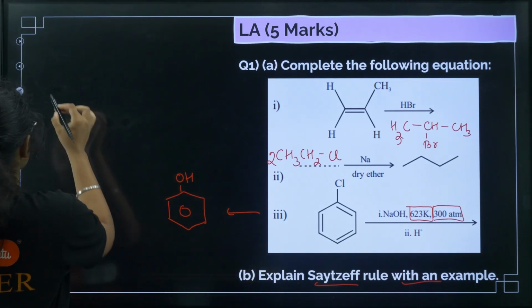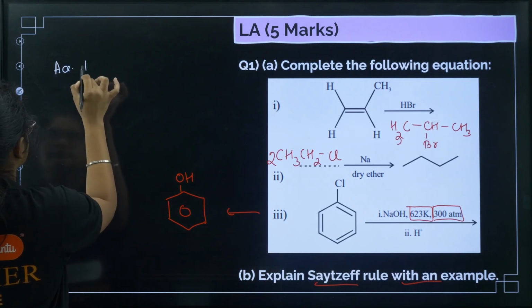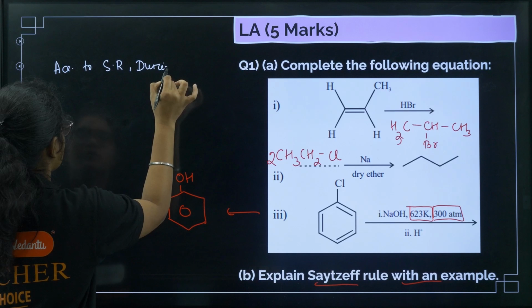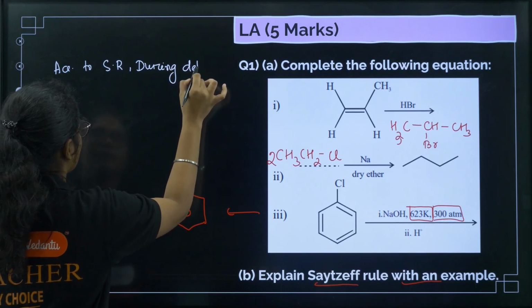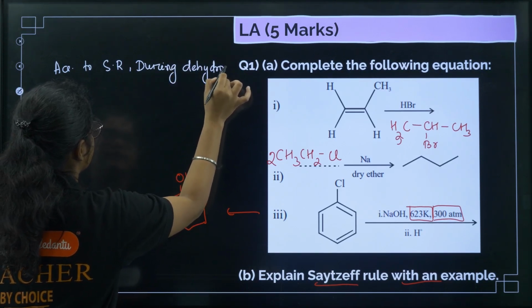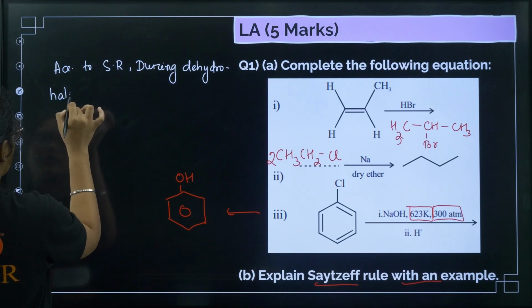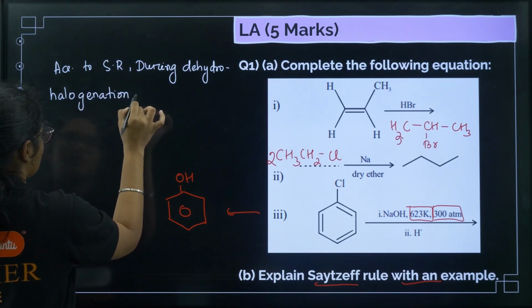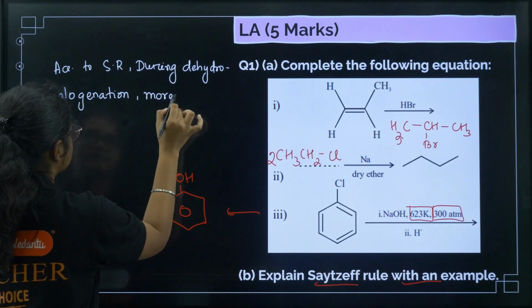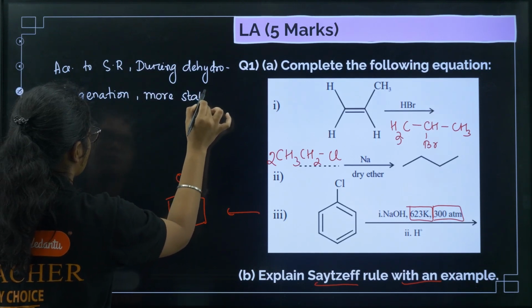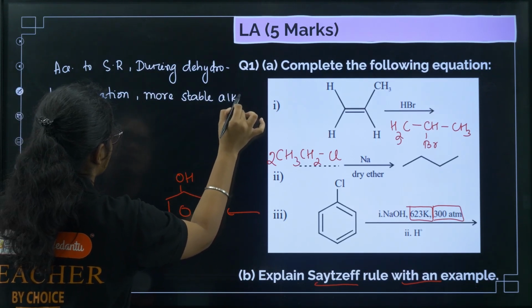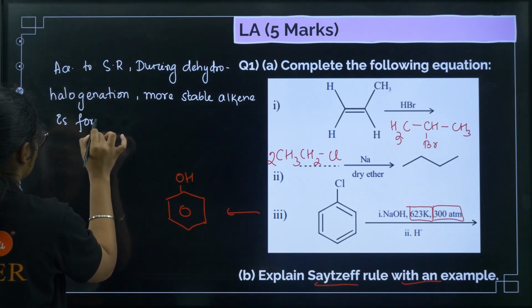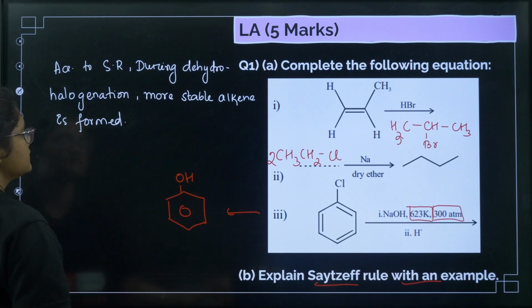So according to Saytzeff rule, during dehydrohalogenation, which means you are removing one halogen and one hydrogen, the more stable alkene is formed.